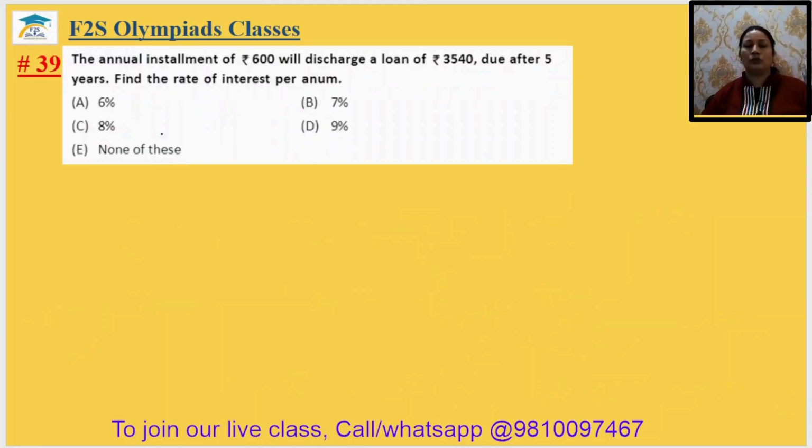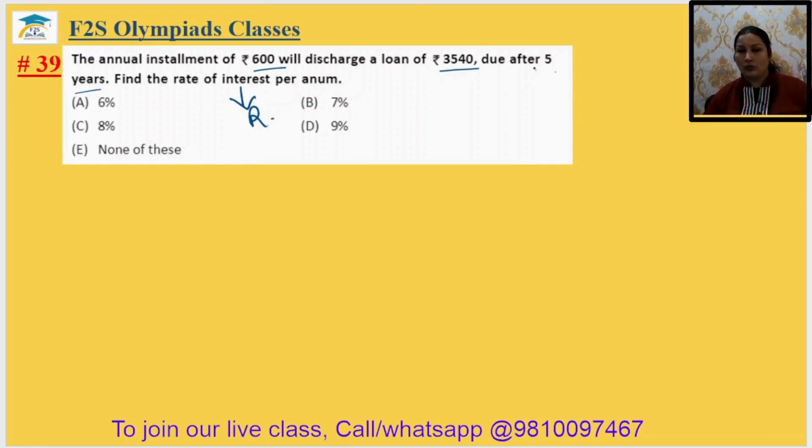Okay. Come to question number 39. The annual installment is 600. Will discharge a loan of itna due after 5 years. To find the rate of interest per annum. Suppose rate of interest is R. ठीक है, तो for how many terms he have to give the interest rate?